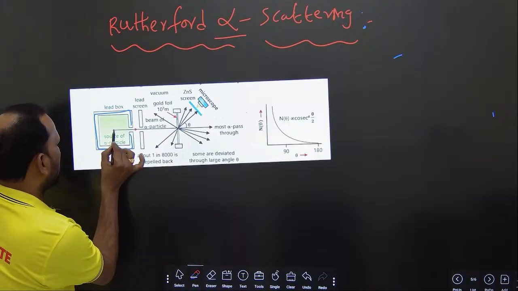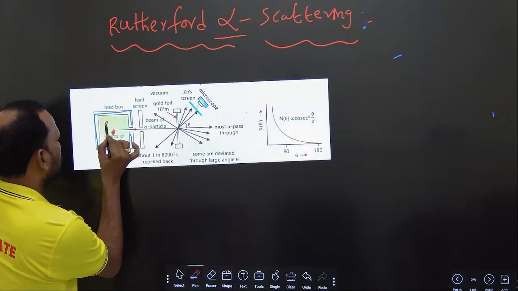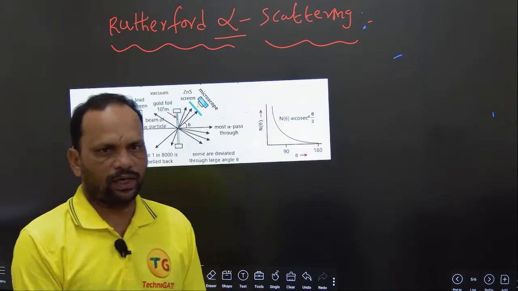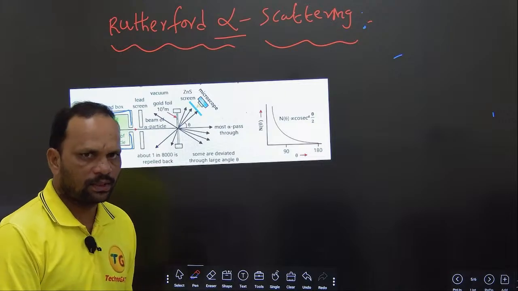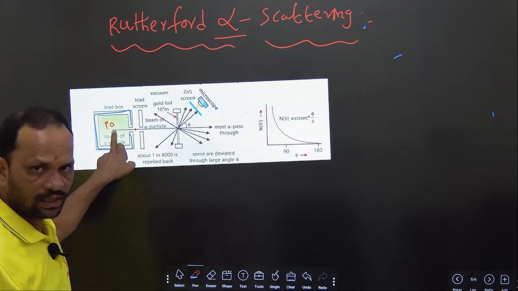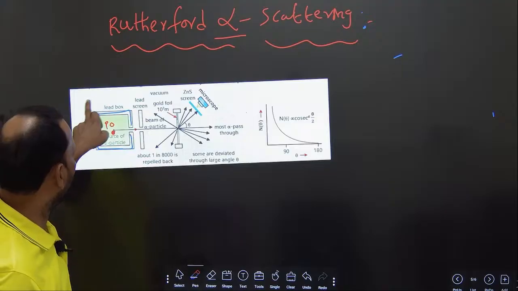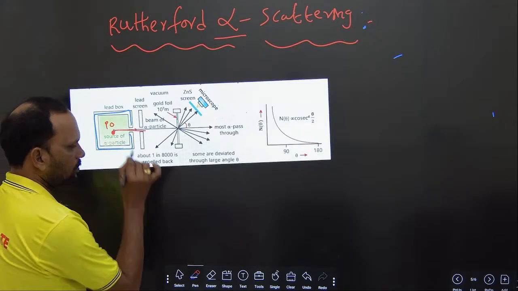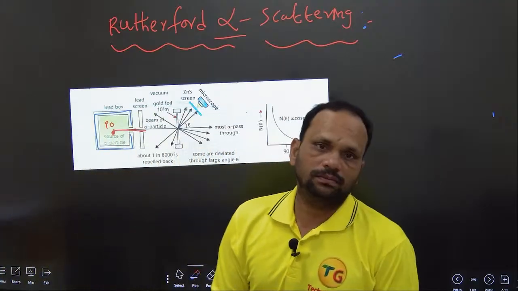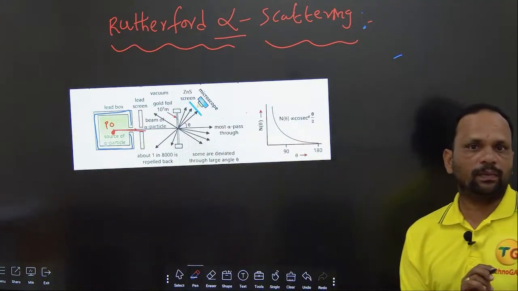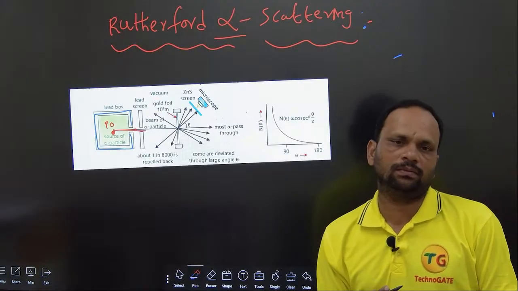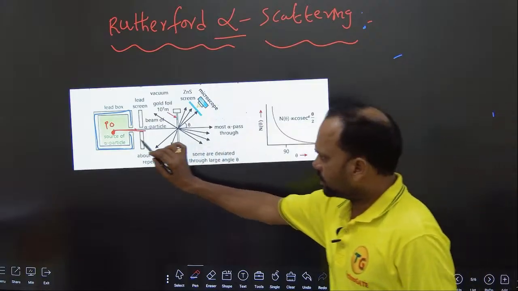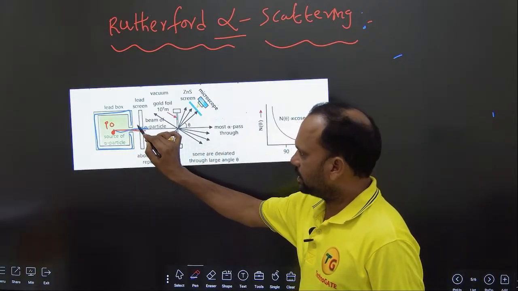Here there is a source, a polonium source. We can say it is a polonium source or radioactive element. It will come in the nucleus chapter. Around this polonium source there is a lead box. From the polonium source there is radiation coming, some elementary particles, that are alpha particles.